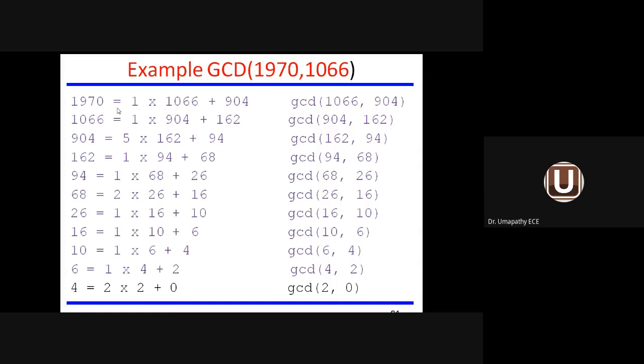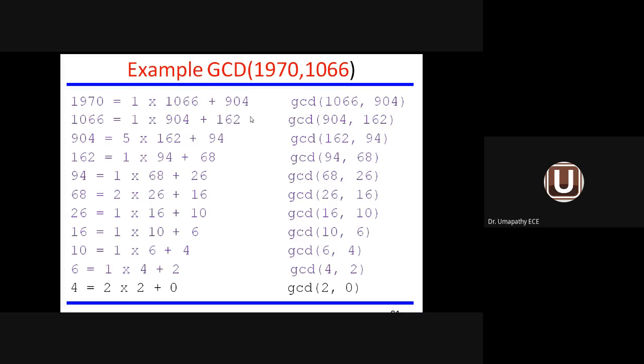This is 1970 equal to 1 into 1066 plus 904. 904 is the remainder. So the second number as well as the remainder will come into the picture: GCD of 1066 comma 904. In the second expression, this second number will come here: 1 into 904 plus the remainder, so we have to find the remainder of these two. You will get 162. Likewise it goes. When it reaches 0, GCD of 2 comma 0, you will get the answer. Sorry, GCD of 2 comma 0 means your answer is 2.